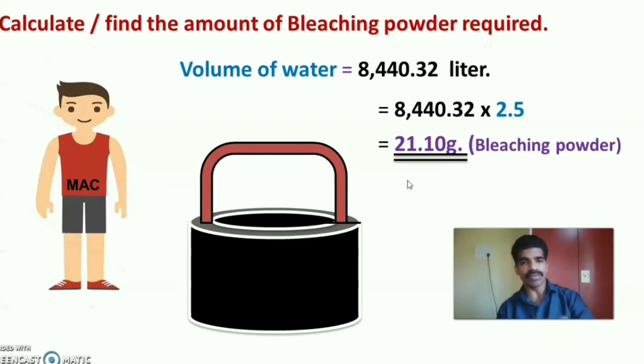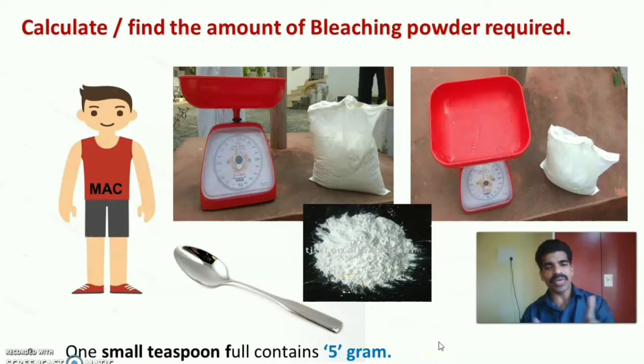So now the MAC has to measure the bleaching powder. He needs 21 gram. He can use a measuring unit to measure the bleaching powder, or in general he can use, as he has already studied in foundation, one small teaspoonful, which contains 5 grams.